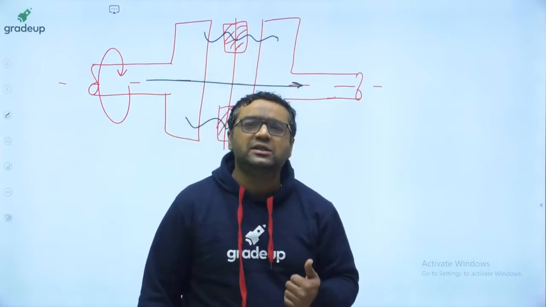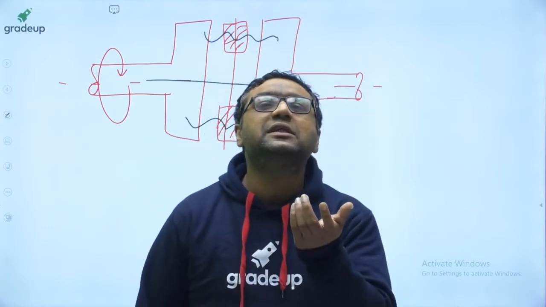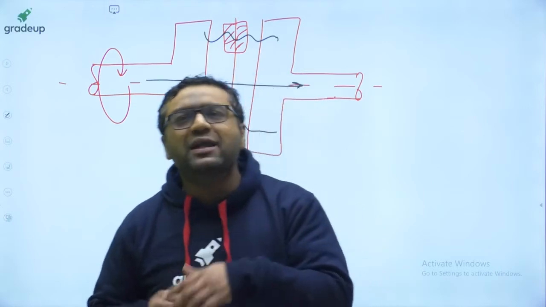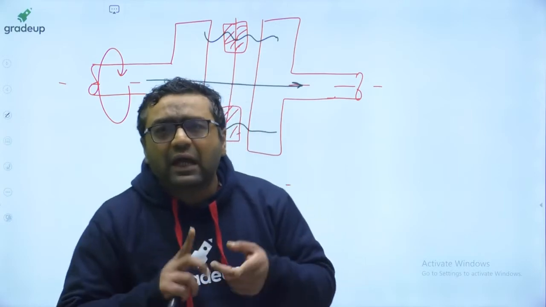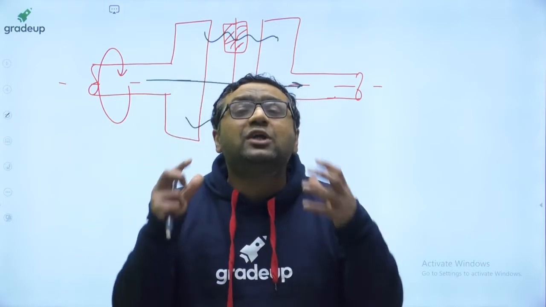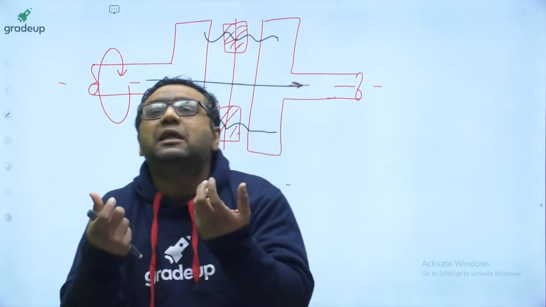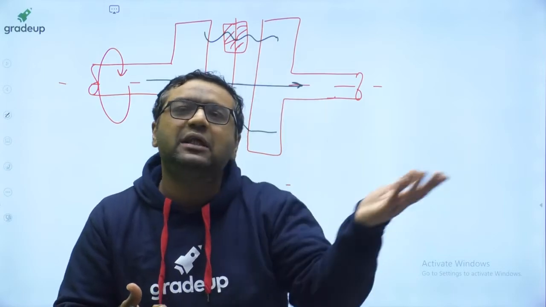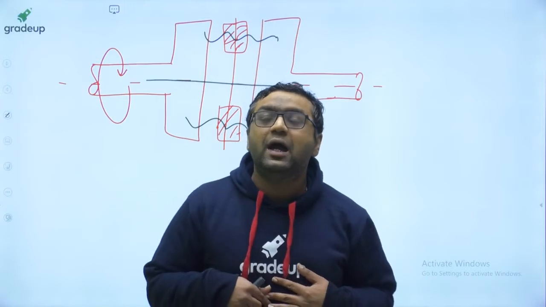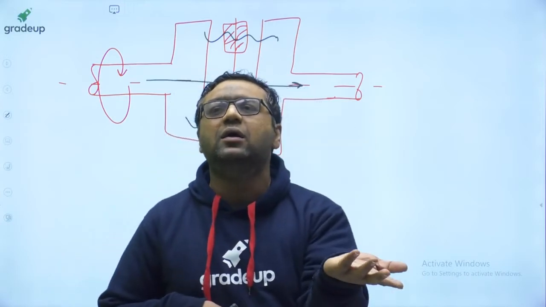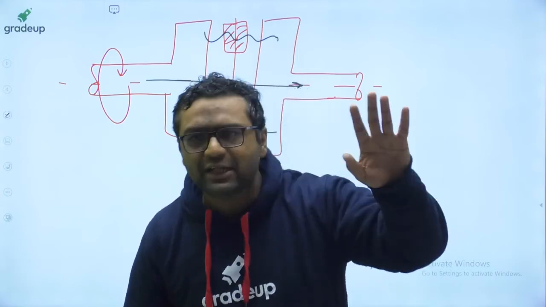But when it comes to clutches, friction is not a loss. Friction is helping in transmitting the power from driver to driven. So here we assume the minimum friction with which we can transmit the power. If we can transmit the power with the minimum friction, we will obviously be transferring with more friction. Like if you can survive on 3,000 rupees and you are getting 5,000, it is well and good, no? So for clutches, if nothing is mentioned,